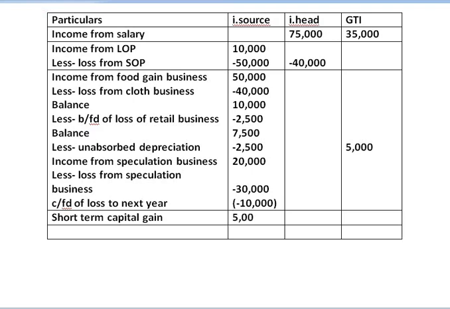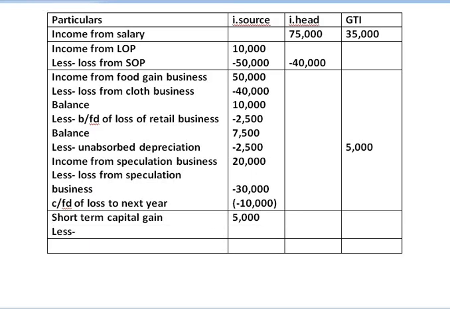Short term capital gain is 5,000 less short term capital loss. Short term capital loss, and the loss given is 10,000 rupees.